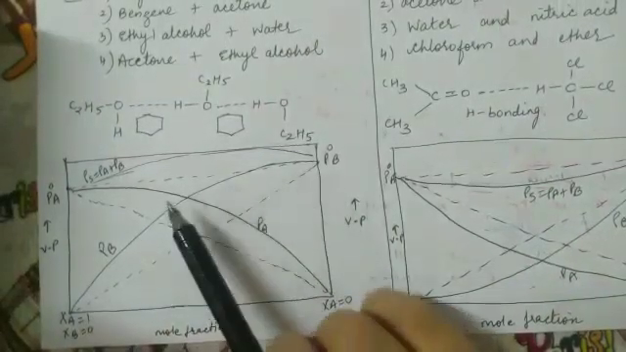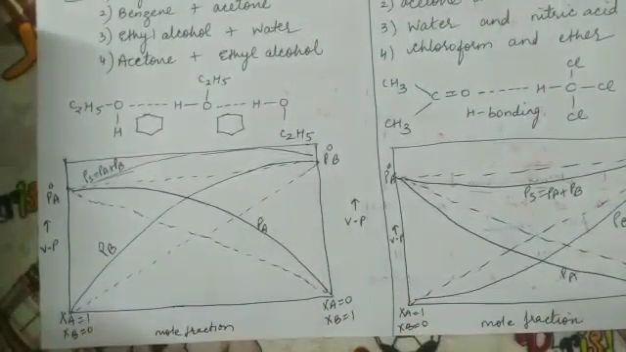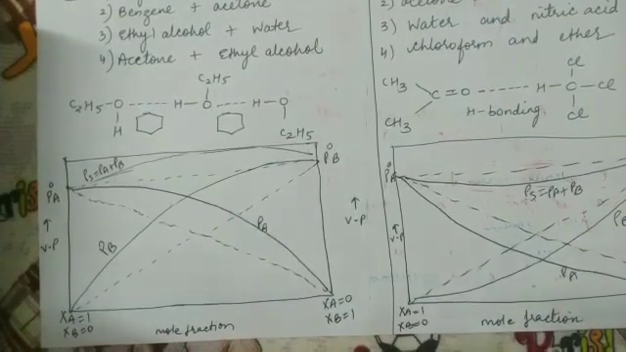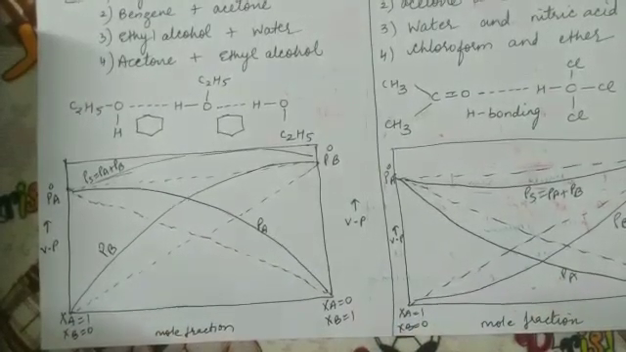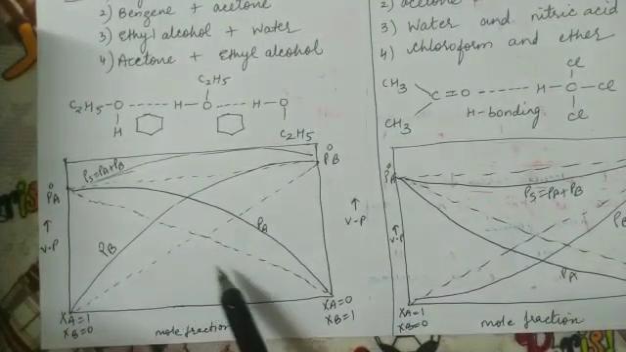So these dotted lines are showing the ideal behavior. But since it is a solution showing positive deviation, everything is more. PA is greater than P°A XA. Here PA is not equal to P°A XA, so the graph is not linear.